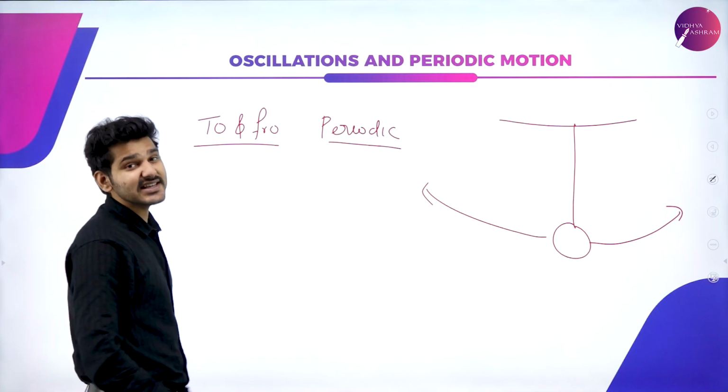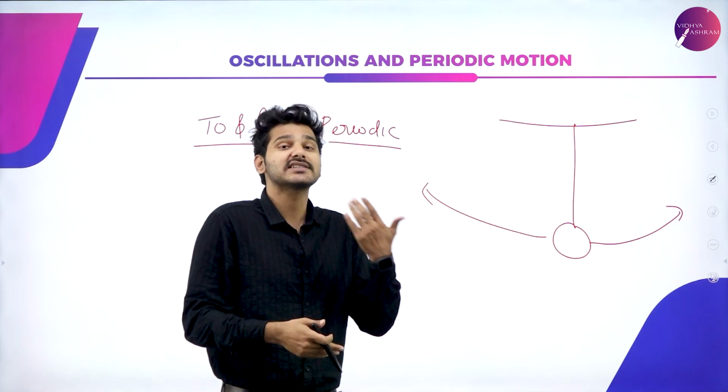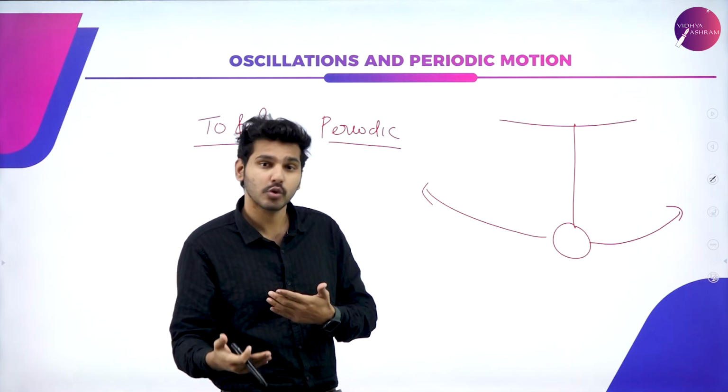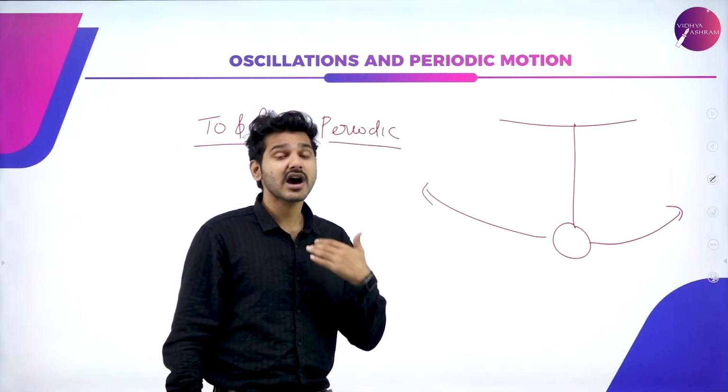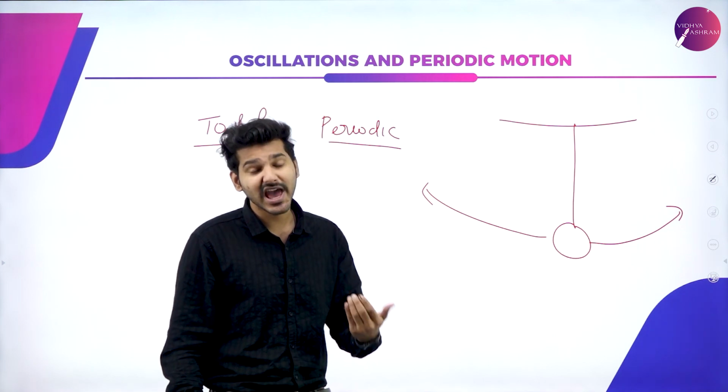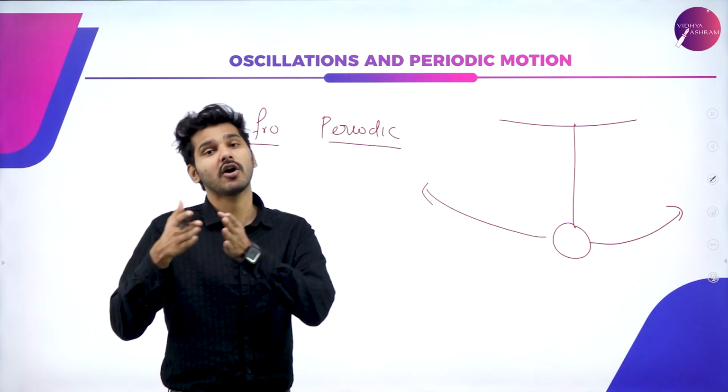So what exactly is this periodic or periodicity? What exactly is a periodic motion? So you can actually say that periodic motions are motion which is repeating after a certain interval of time.